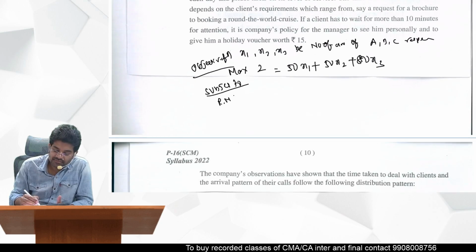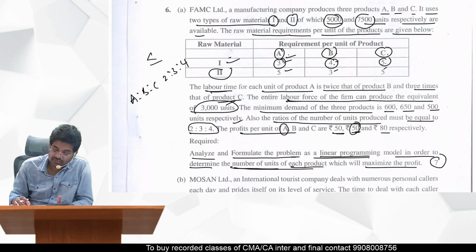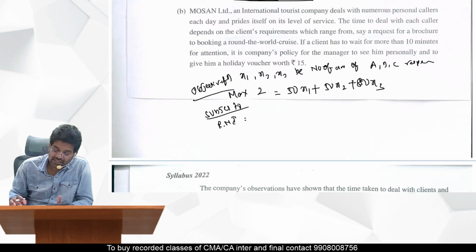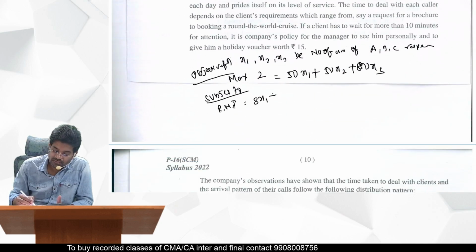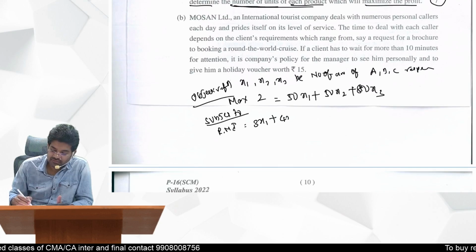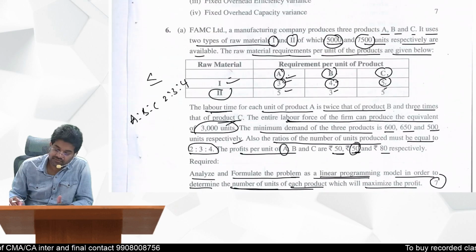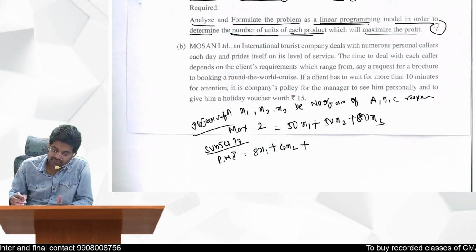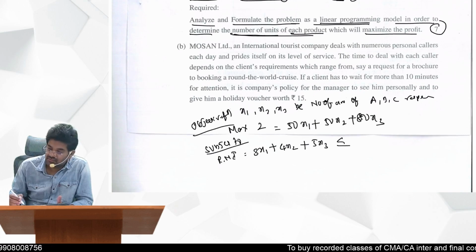So, how should you write it? Raw material 1: 3x1 plus, for product B, number of units x2 into 4, so 4x2, plus 5x3. The maximum you have is 5000, so less than or equal to 5000 you should write.